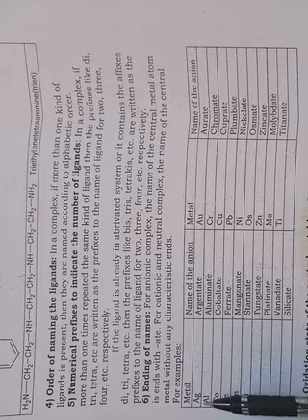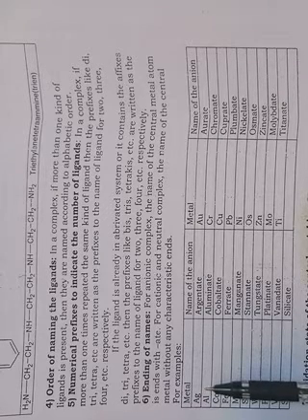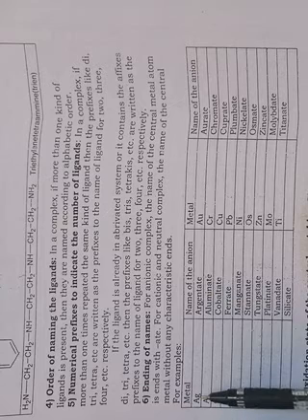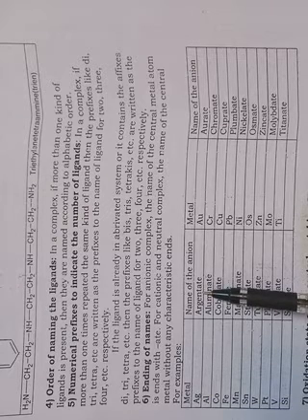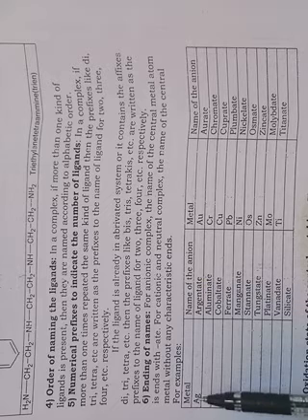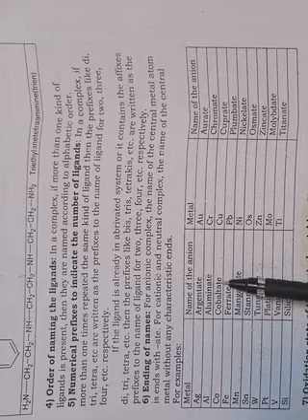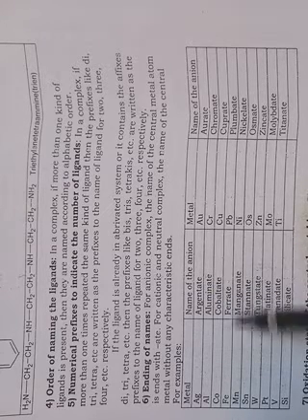For example, see here Ag. The name of this complex should end as argentate. This ATE indicates that it forms an anionic complex. So aluminate, cobaltate. If the complex name ends with ATE, it is an anionic complex.